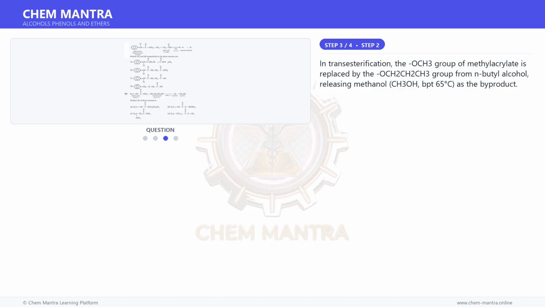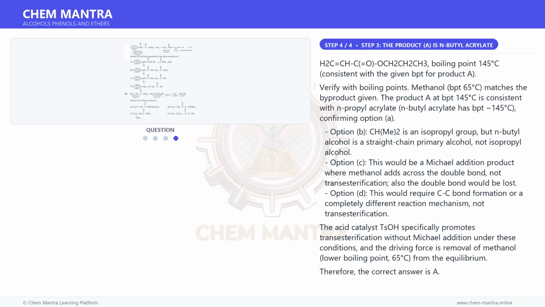In transesterification, the OCH3 group of methyl acrylate is replaced by the OCH2CH2CH2CH3 group from n-butyl alcohol, releasing methanol, CH3OH, boiling point 65 degrees Celsius, as the byproduct. And for the final step, H2C=CH-C(=O)-OCH2CH2CH2CH3, boiling point 145 degrees Celsius, is consistent with the given boiling point for product A.